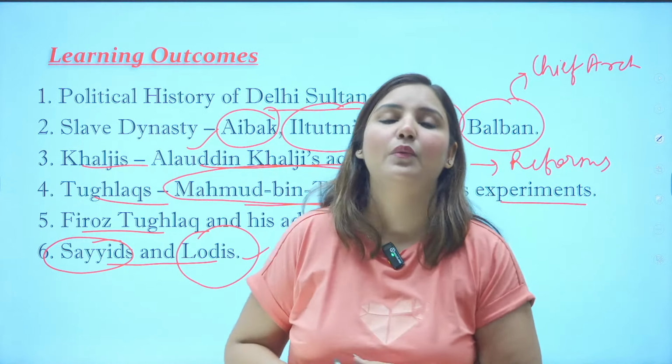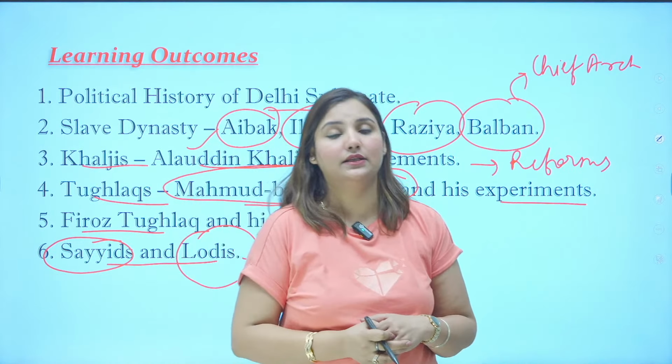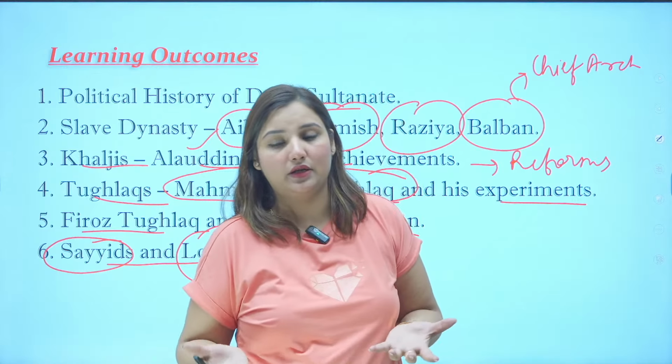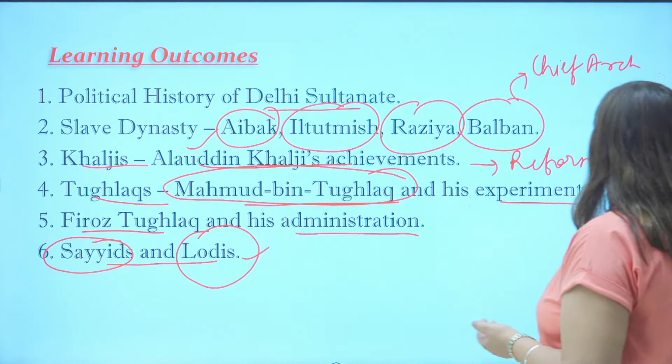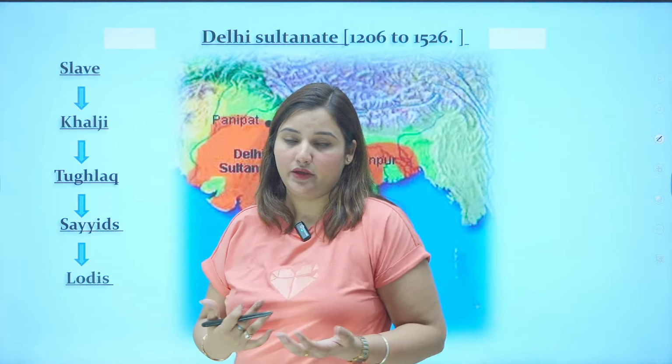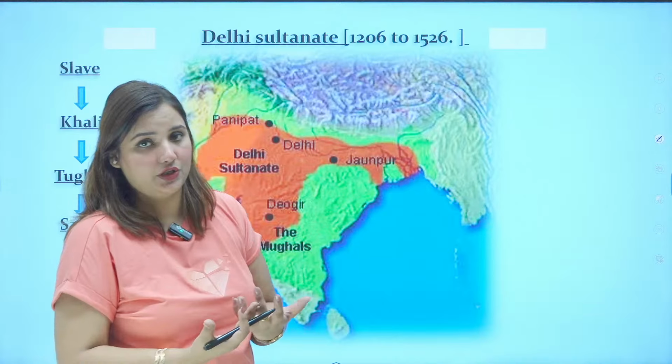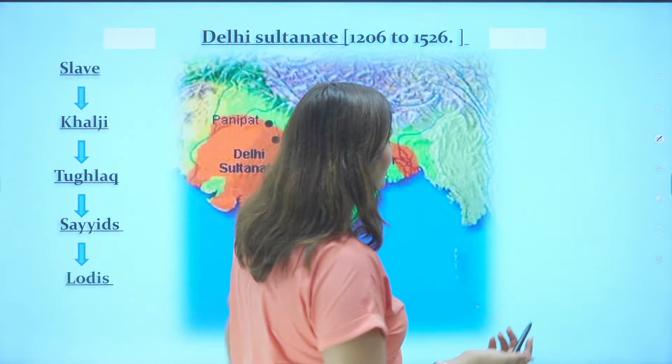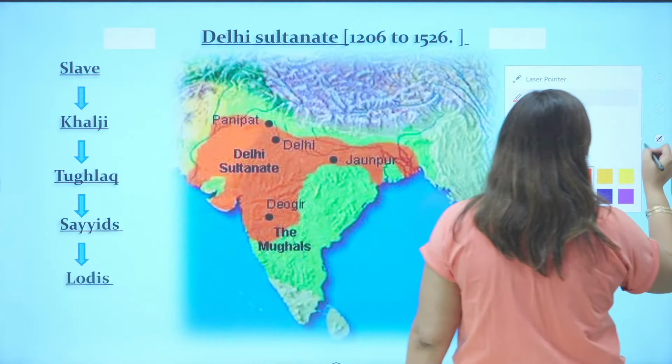Also, you need to know about the administration in the Delhi Sultanate, and the art and culture of the Delhi Sultanate. Because for the very first time in India, we saw the rise of Islamic art mixing with the indigenous style. So this is known as what? Can you tell me the name of the style?